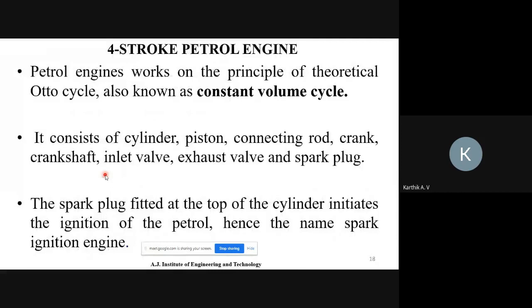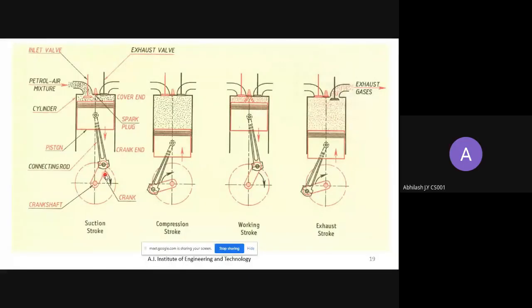Okay. So next, Abhilash. Yes, sir. Can you tell me what are the four processes? Inlet, compression, combustion, and exhaust. Okay. Good. So next, Adarsh. Yes, sir.